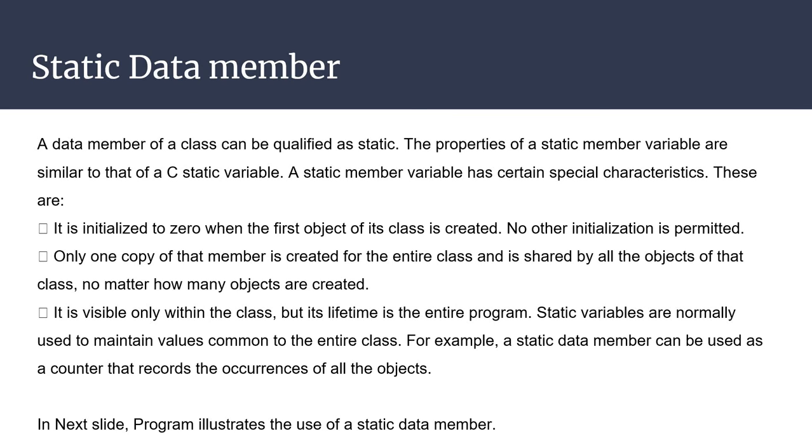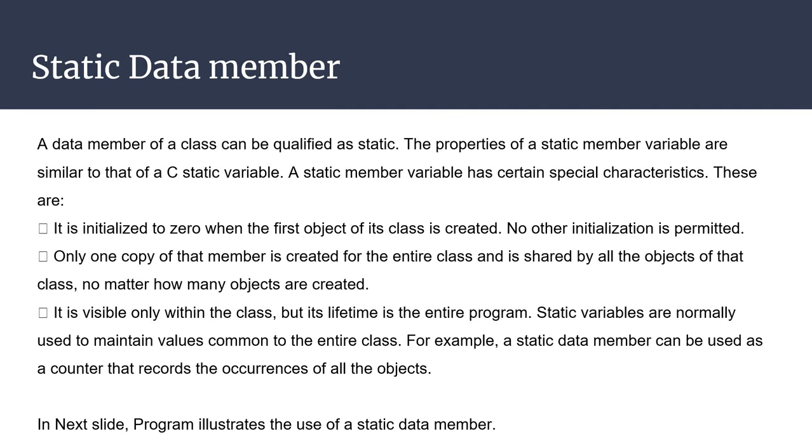As we know, for a non-static variable used within the class, each object has a separate copy of the non-static variable, but in the case of a static variable, only one copy of the static variable is shared with all objects. No other copy will be generated for the static variable.